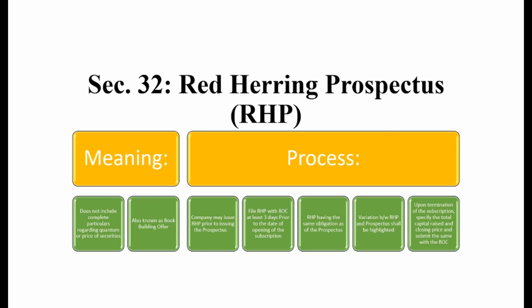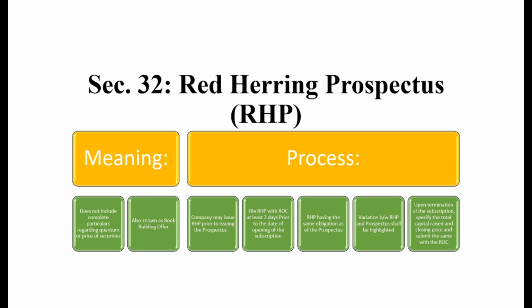A red herring prospectus is to be considered the same document as a general prospectus, and the obligations imposed in the case of a generic prospectus, such compliances are also imposable on the red herring prospectus.